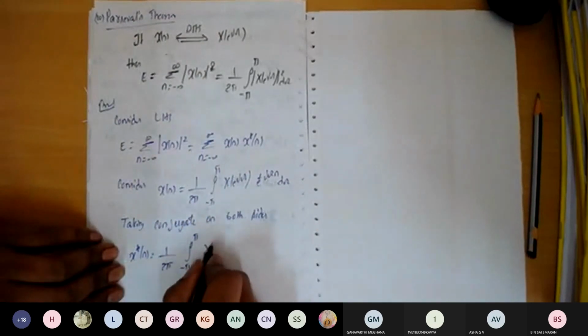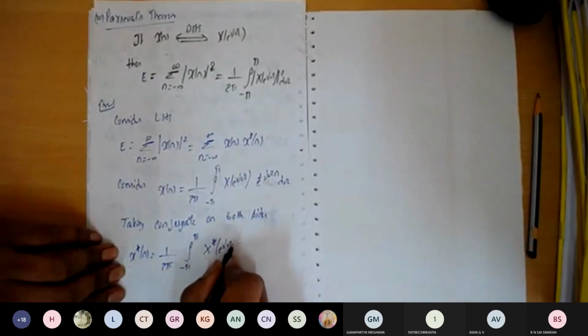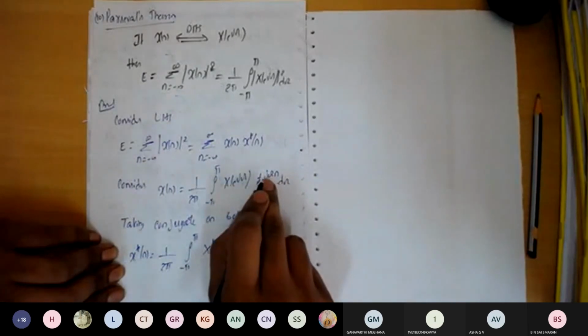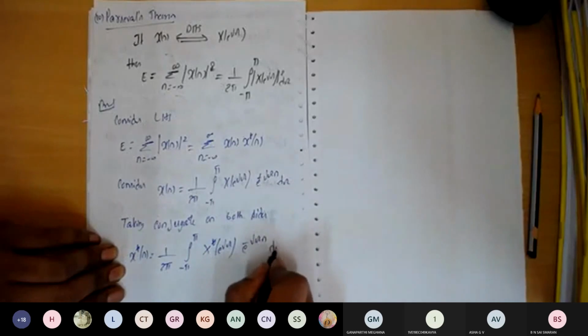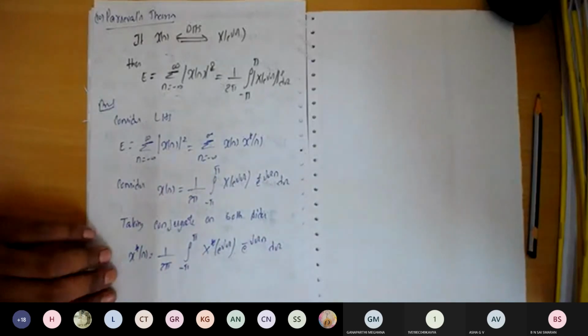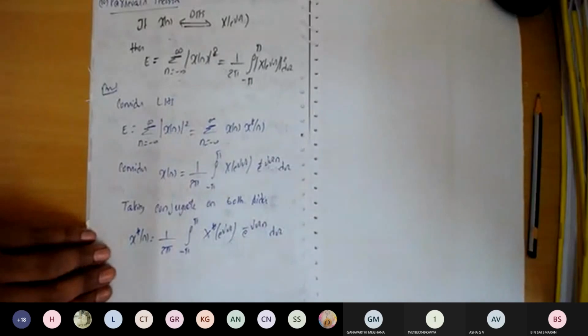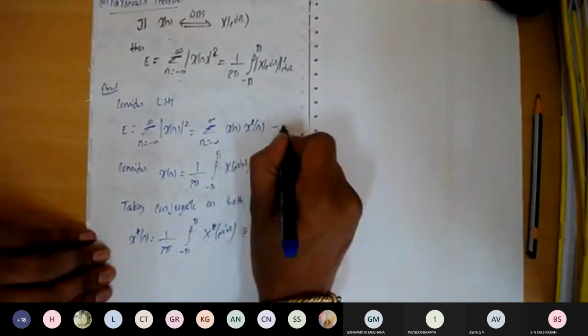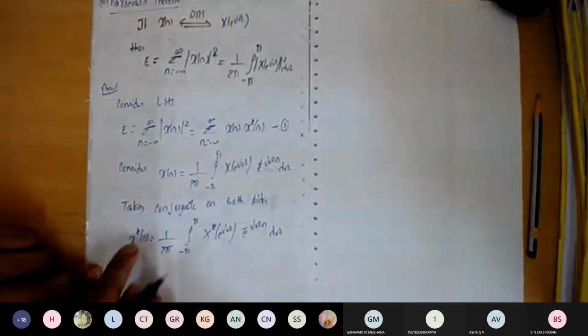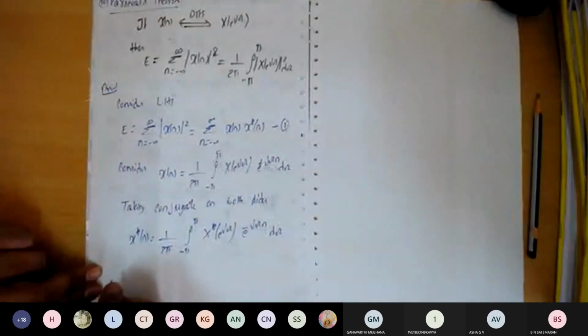And the conjugate of this one will become X conjugate of e to the power of j omega. And if you take the conjugate of plus j omega n, it will become e to the power of minus j omega n into d omega. Now we'll substitute this in place of the x conjugate of n. So you can call this equation number 1.